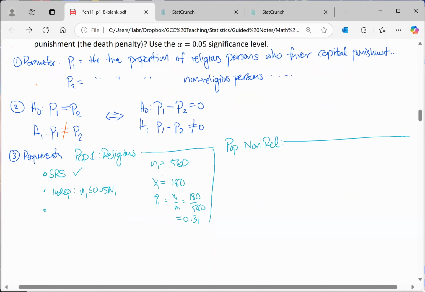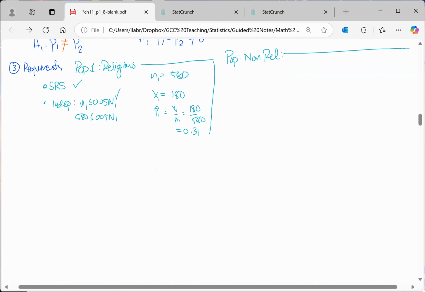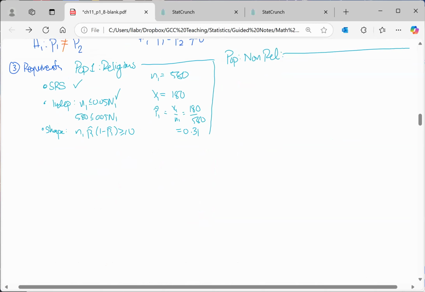So when I go and check the conditions, for independence, N1 is 580. It's safe to assume that 580 is less than 5% of the population, because we're essentially saying the population is extremely large in this case. It's several million people. Now comes the shape requirement. For the shape, we need to check N1 times P1 hat times 1 minus P1 hat. Is that greater than or equal to 10? Obviously, the answer is going to be yes, otherwise we can't proceed. So we can just verify that.